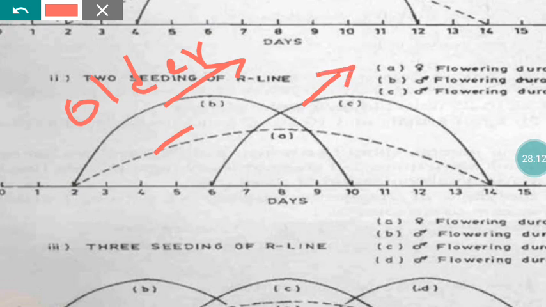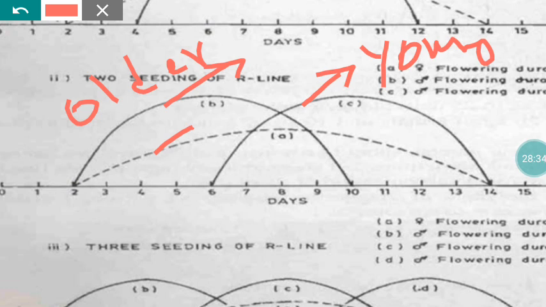In the case of the A line we transplant the seedling with only one age alone. This kind of staggering we follow only for the R line.